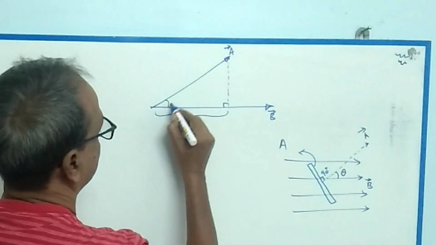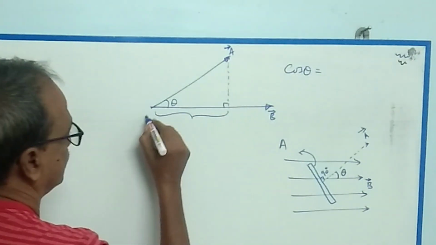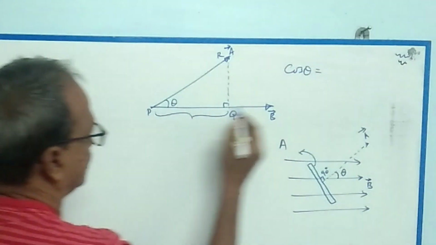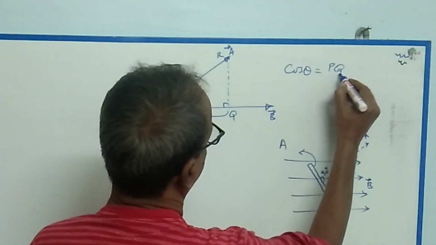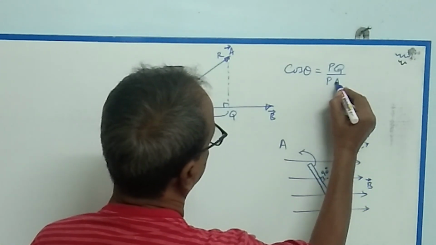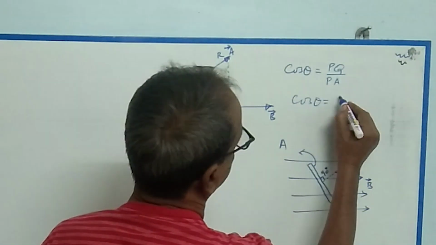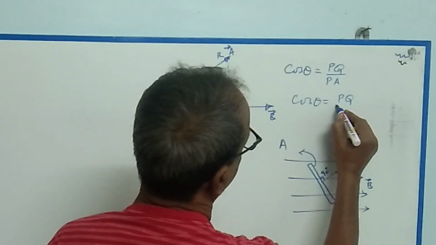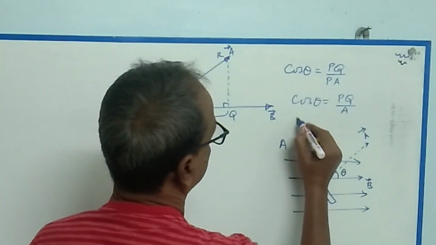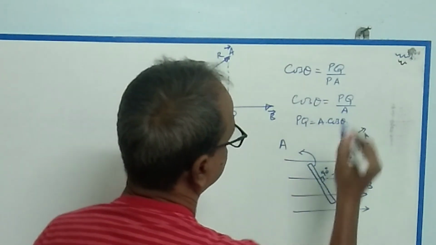This is the angle theta. We know that cos theta is equal to PQ divided by PR, and PR is nothing but A. Then PQ is equal to A cos theta.